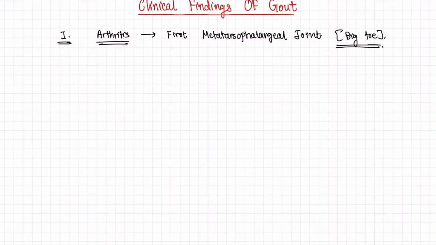Other joints may also be affected, but this is the most commonly affected joint in gouty arthritis. These joints are extremely painful and the synovial fluid will show urate crystals.